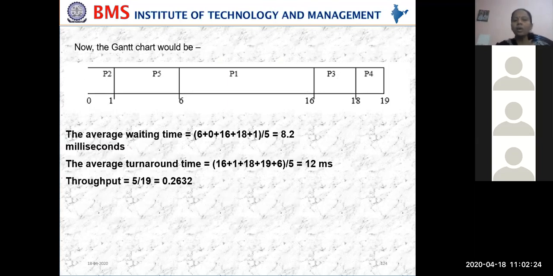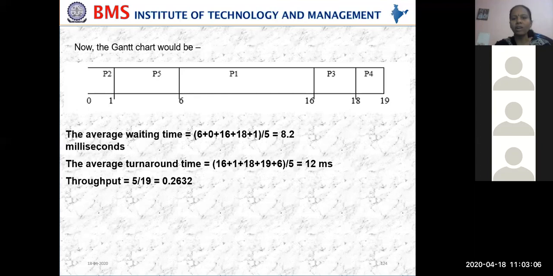Okay, so now, how do we calculate the waiting time? What is the waiting time for P1? How much time does P1 have to wait to get the CPU? 6 milliseconds. Why? Because P2 has to complete and P5 has to complete, so 6. P2, how much is the wait? 0. P3? 16. Good. Then P4? 18. Right. Then P5, 1.